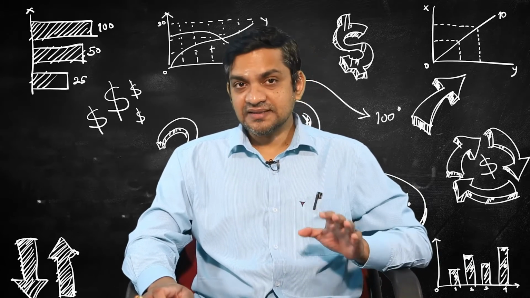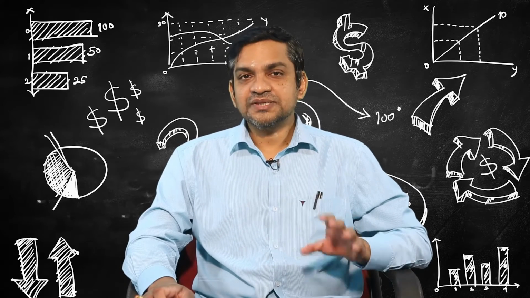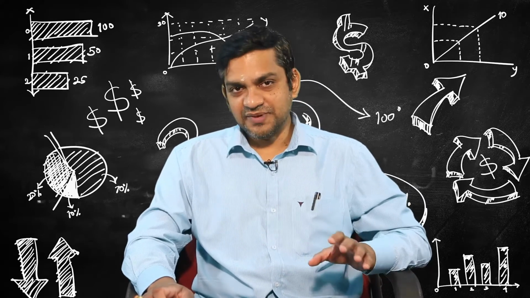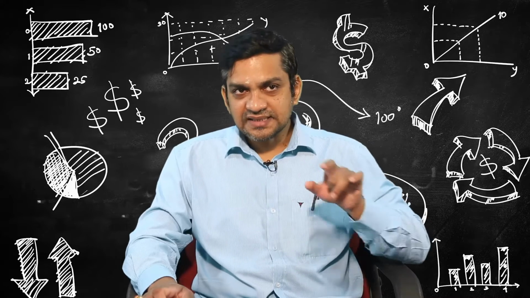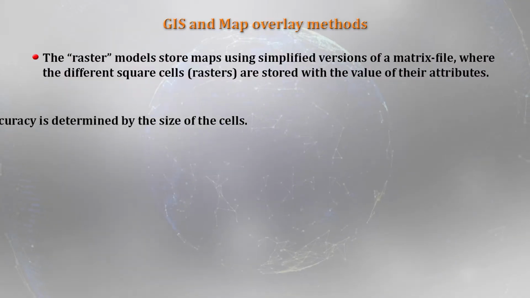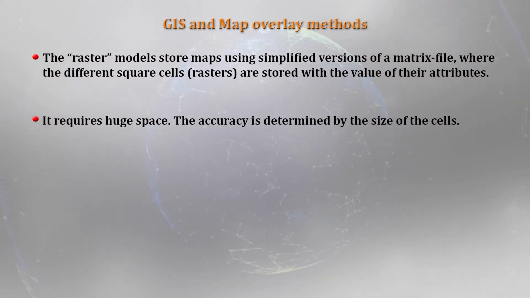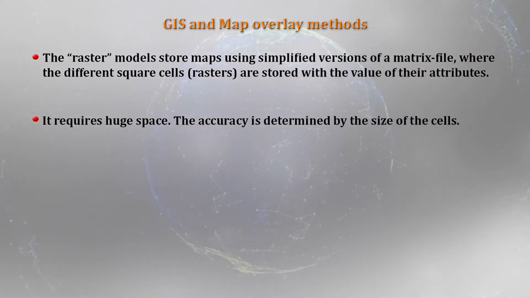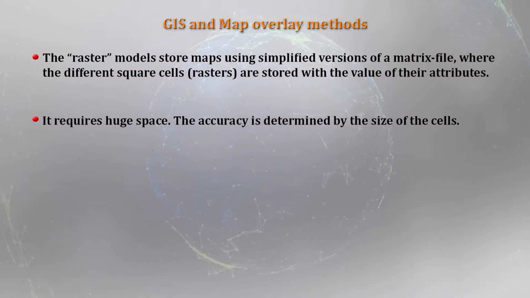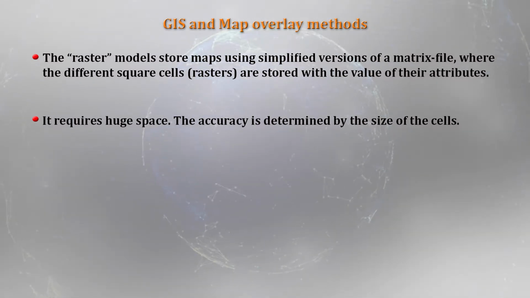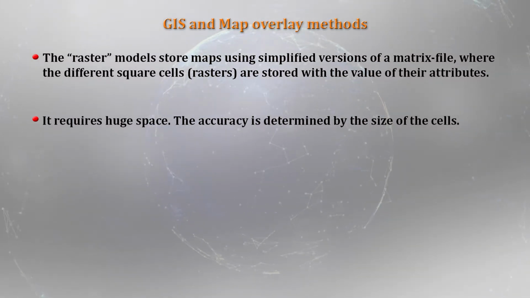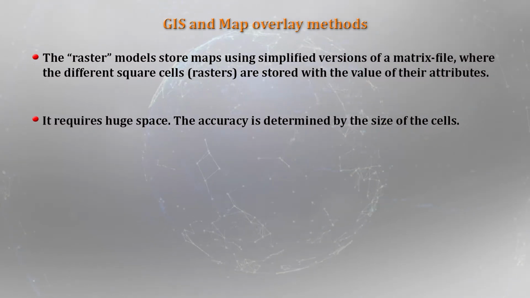So, basically, raster models involve storing the map information in small cells called rasters. Since it involves rasters or small cells, it requires huge space, and that is indeed a limitation of raster models.